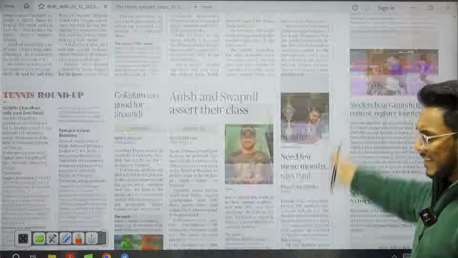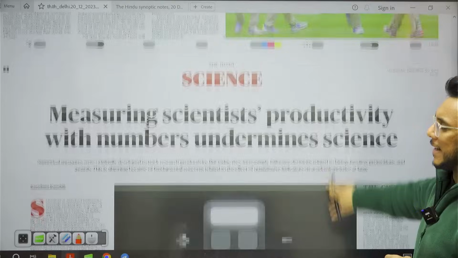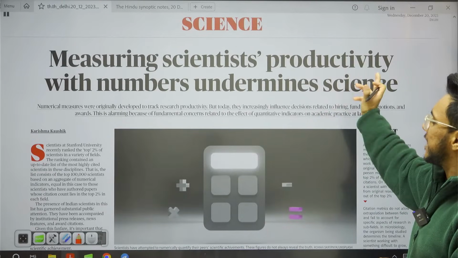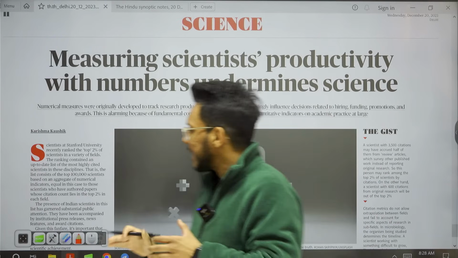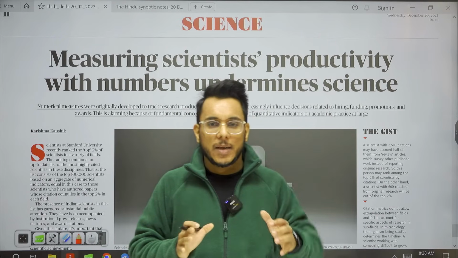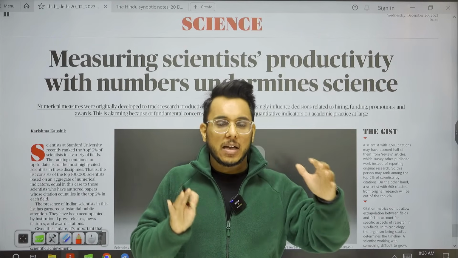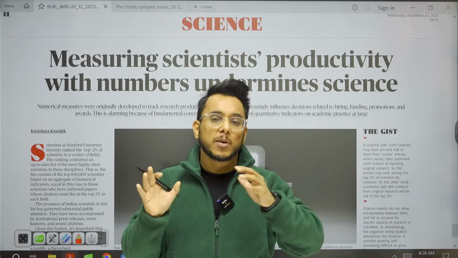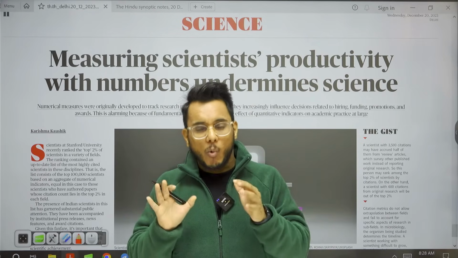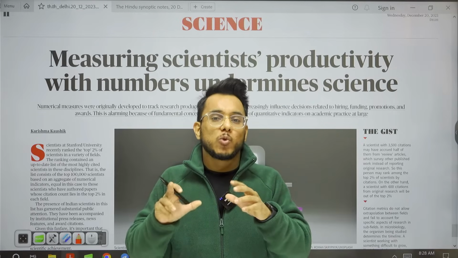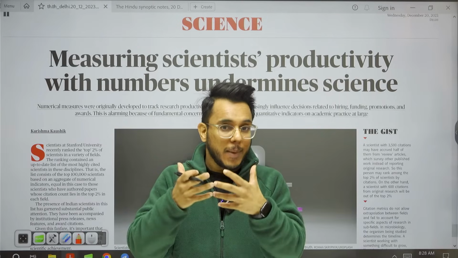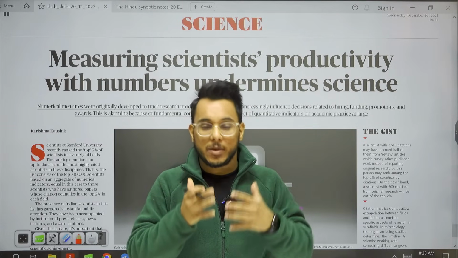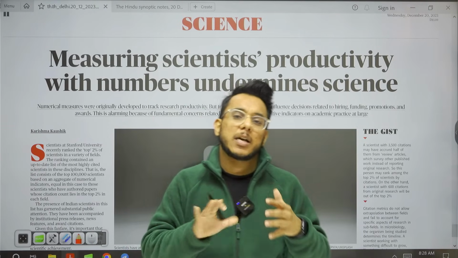Okay, and in the science page today, the article that has been published is measuring scientist productivity with numbers undermines the science. So what has happened recently, Stanford University has published a rank or a list of the top 2% scientists. Now what criteria have they used? They have used the citations. Now what are the parameters on whose basis citations will be judged? Okay, and all such things are being discussed.